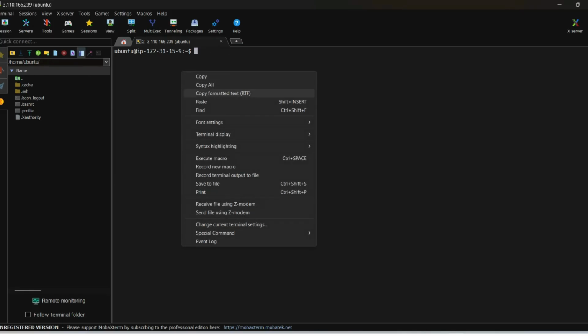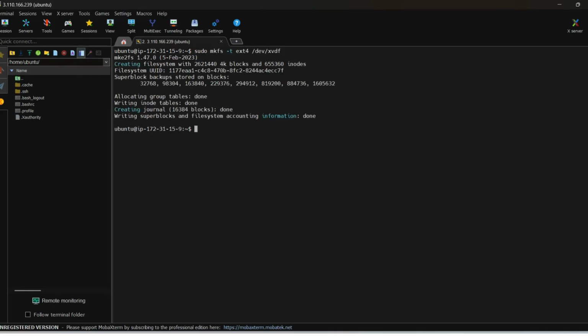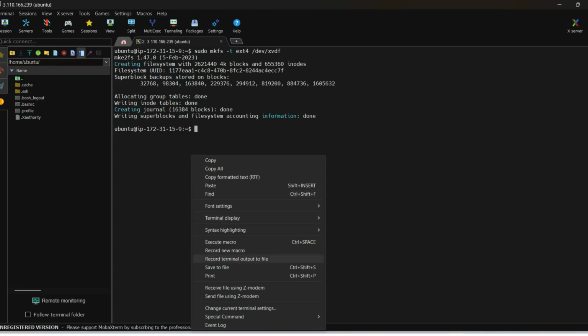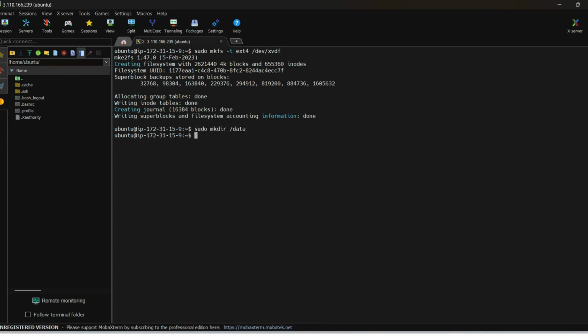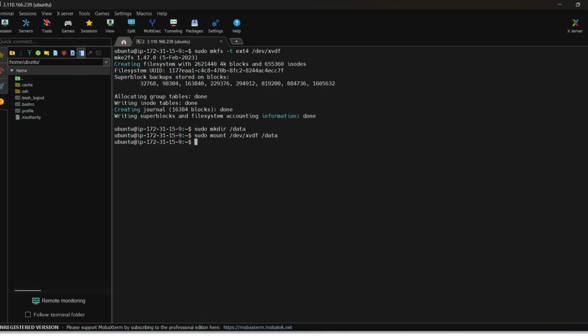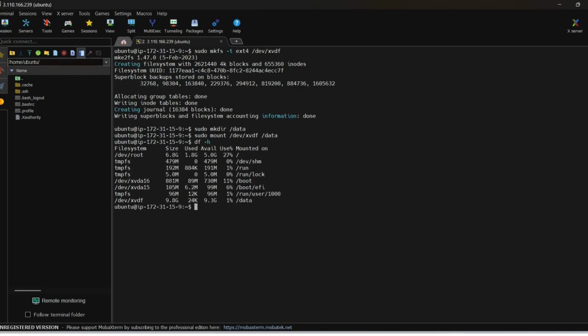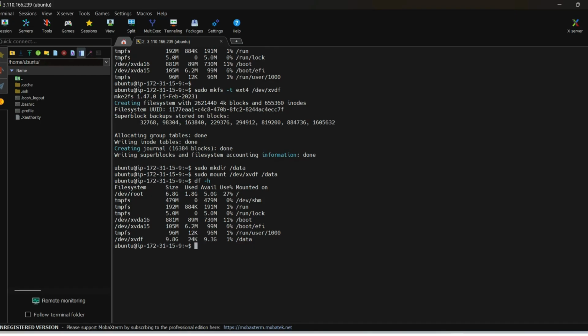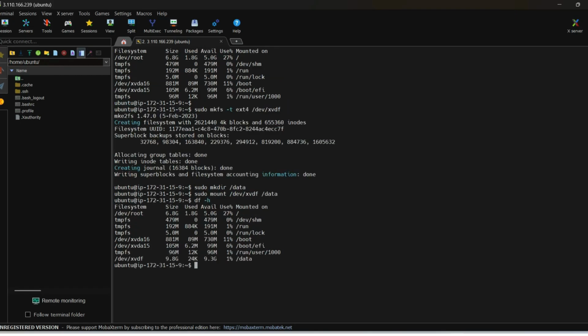First we have to create the file system. For that we use the command sudo mkfs -t ext4 /dev/xvdf. Now the file system has been created. Then we have to create the mount directory, that is sudo mkdir /data. The data directory has been created. Then mount the volume using the sudo mount command. Then check the disk file system size using the df -h command. Now you can see the extended file system size in /dev/xvdf, that is 9.8 GB. It's approximately 10 GB.